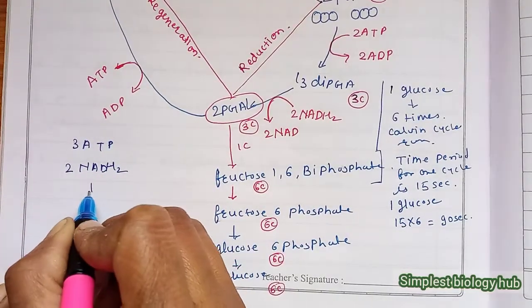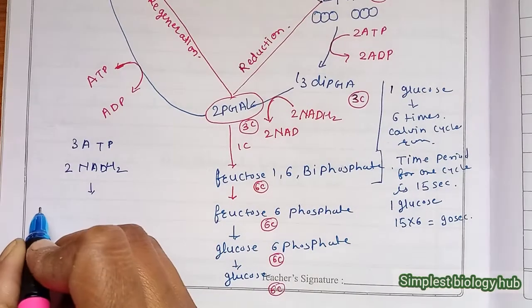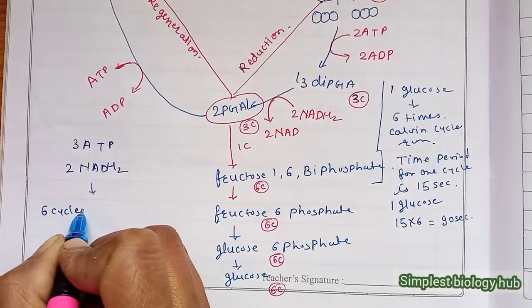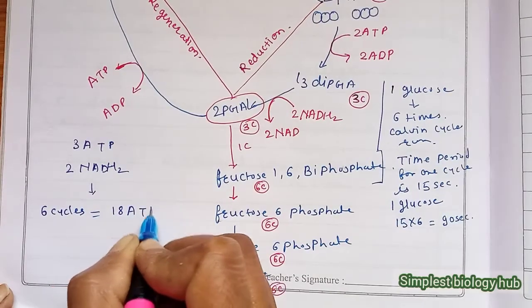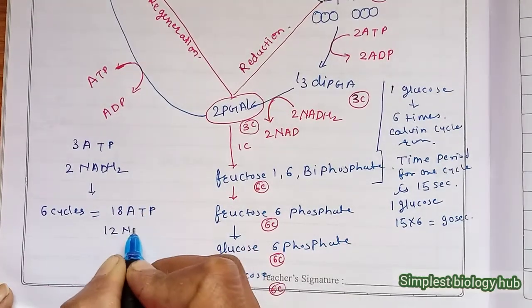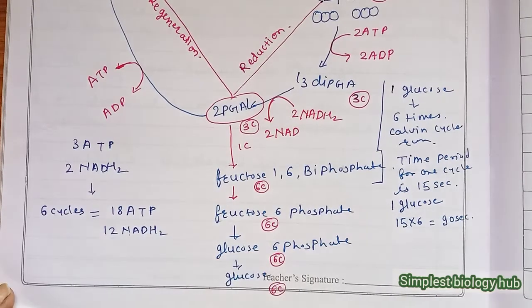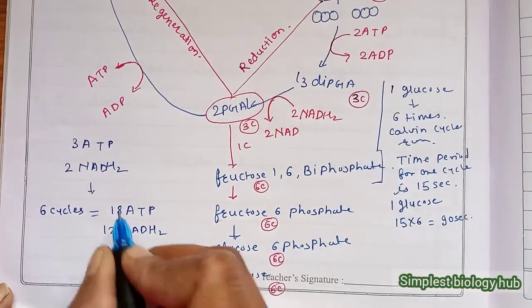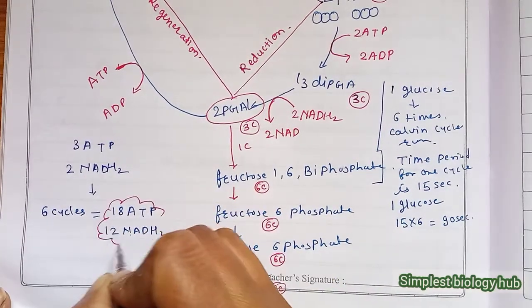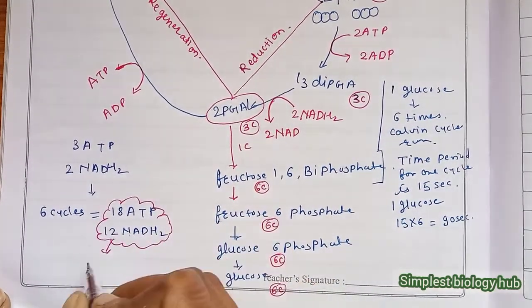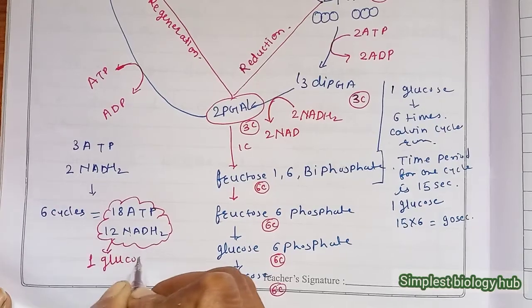And for the formation of 1 glucose, the cycle repeats 6 times. So 18 ATP are used and 12 NADPH2 are used for the formation of 1 glucose. This amount of energy is used for 1 glucose formation.